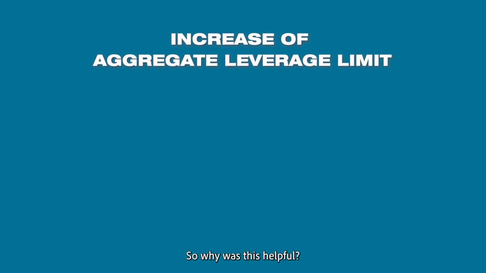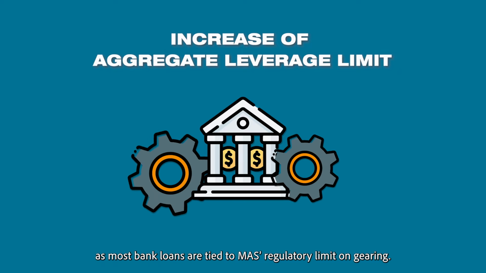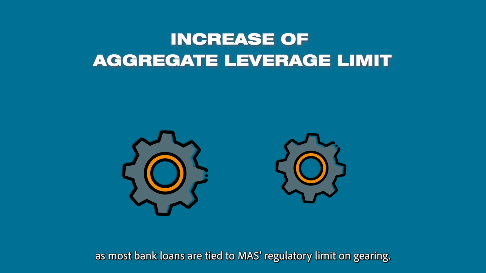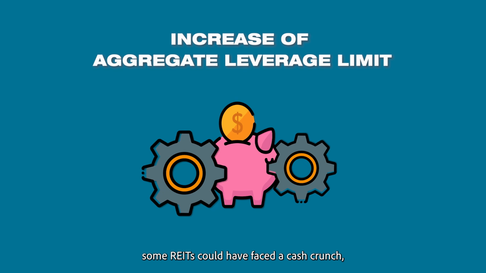So why was this helpful? Increasing the leverage limit to 50% provided REIT managers with the flexibility to access bank funding, as most bank loans are tied to MAS's regulatory limit on gearing. Without this increase, some REITs could have faced a cash crunch, which would have significantly impacted investors.